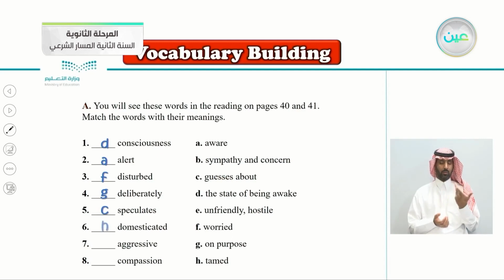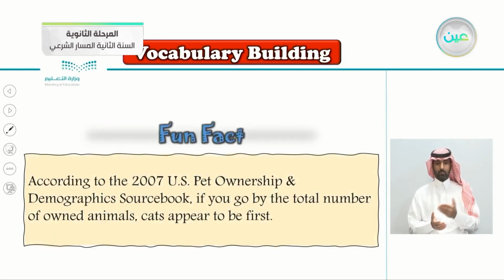Domesticated, number six, goes with the letter H. Tamed. Domesticated, to be tamed. Number seven, aggressive. So I think you know the meaning of this word. Aggressive goes with the letter E. Unfriendly or hostile. Hostile or unfriendly. And the last one, number eight, compassion, goes with the letter B. Compassion, sympathy, and concern.